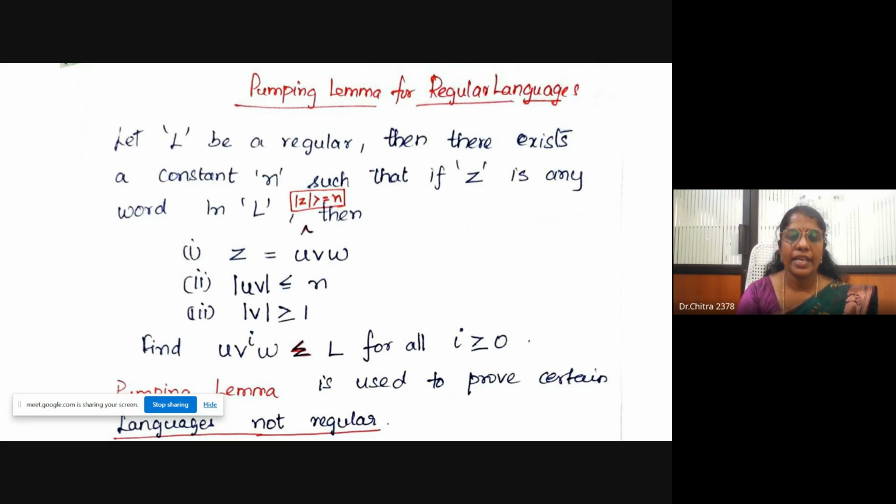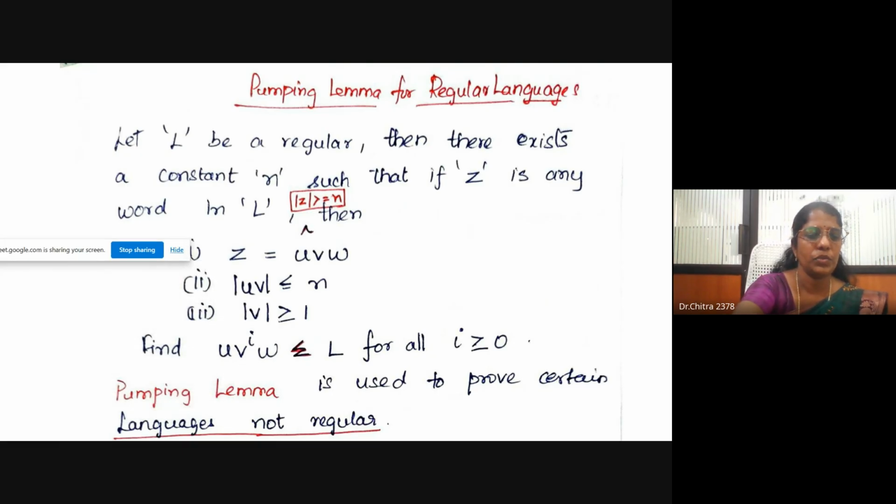That is, any string in the language can be divided into three parts, u, v, and w. If uvw belongs to the language L, then uv^i w also belongs to L for any value of i. That is the pumping lemma. The pumping lemma is used to prove that some languages are not regular.